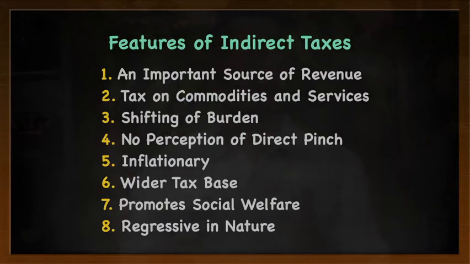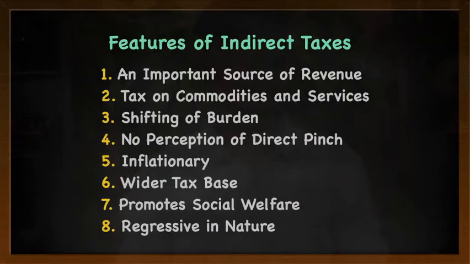Now let us come to the third point. The third point talks about shifting of burden. Let's take an example to understand this. Say I am the seller of cameras. So if I have to pay tax on my sale, I will not pay out of my pocket. What will I do instead?